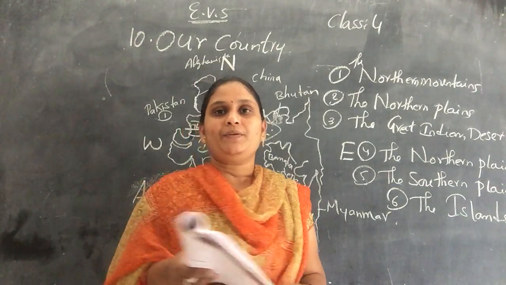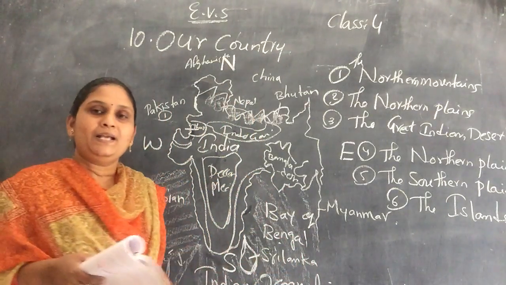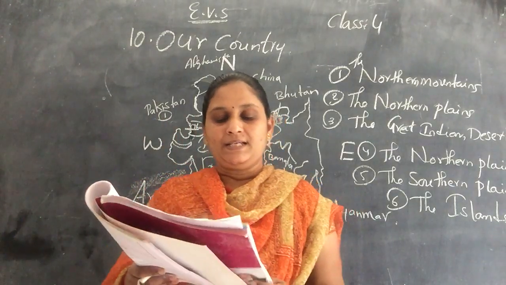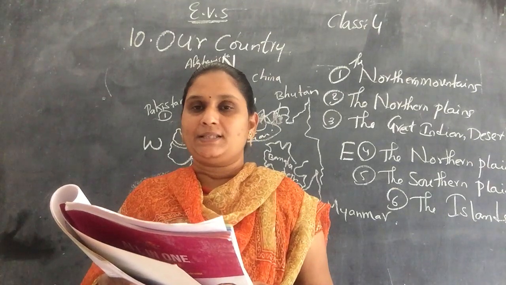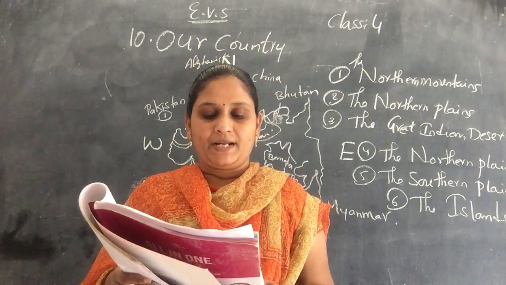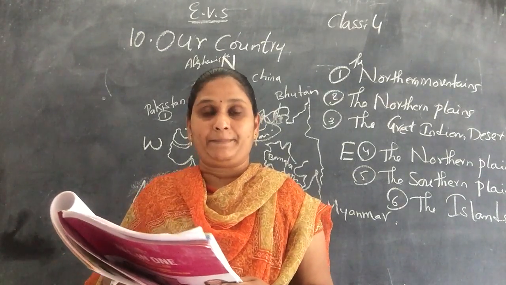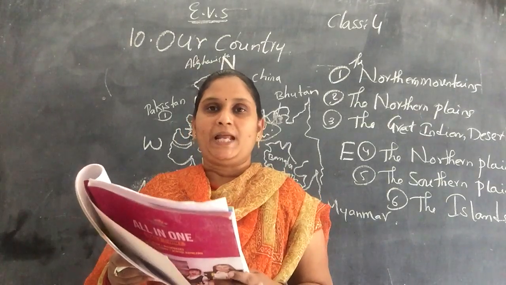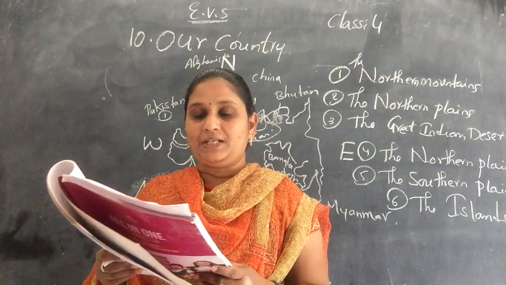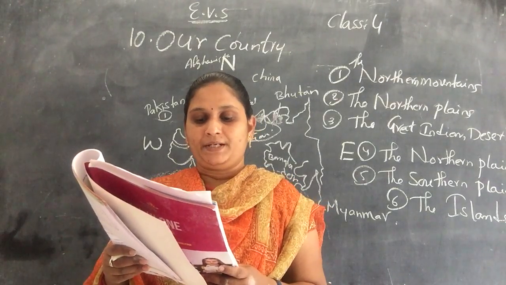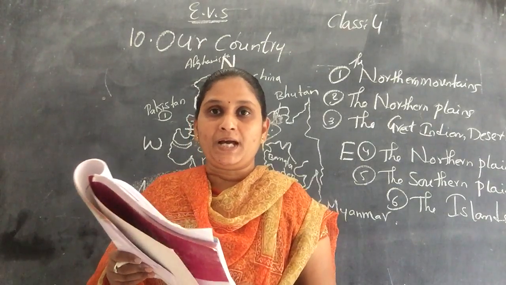Okay, and the last one will be the islands. In the Bay of Bengal and in the Arabian Sea, there are small islands; now about those islands. An island is an area of land surrounded by water on all sides, and there are many small islands in the seas surrounding India. Andaman and Nicobar have 300 tiny islands and only 38 are inhabited. Port Blair is the capital of the Andaman and Nicobar Islands. Lakshadweep is in the Arabian Sea. Lakshadweep is a cluster of 27 islands. Only a few are inhabited, and Kavaratti is the capital. Inhabited means where people are living.